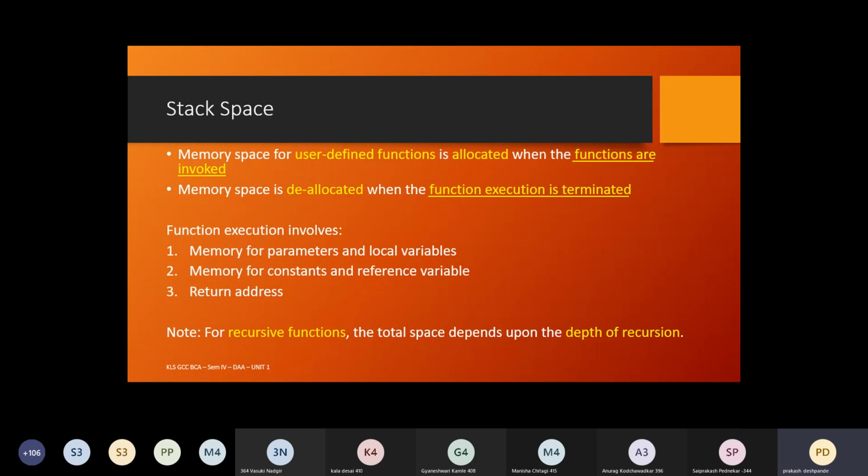In that case, the stack space will be those many times multiplied by 10 bytes. 4 into 10 is 40 bytes required for the recursive function. So for the recursive function, the total stack space depends upon the